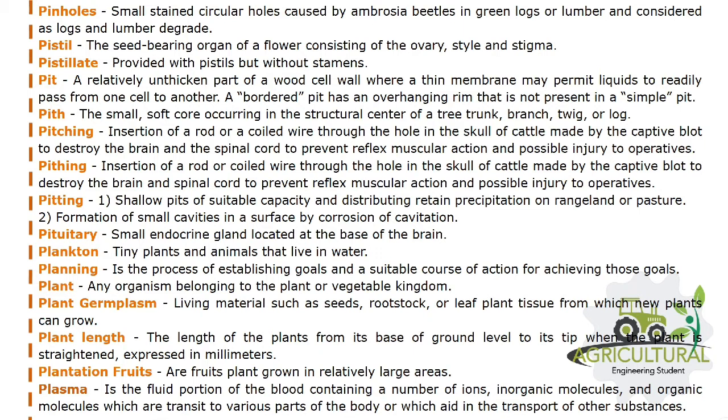Planning is the process of establishing goals and a suitable course of action for achieving those goals. Plant, any organism belonging to the plant or vegetable kingdom. Plant germplasm, living material such as seeds, rootstock, or leaf plant tissue from which new plants can grow. Plant length, the length of the plant from its base at ground level to its tip when the plant is straightened, expressed in millimeters. Plantation fruits are fruit plants grown in relatively large areas.